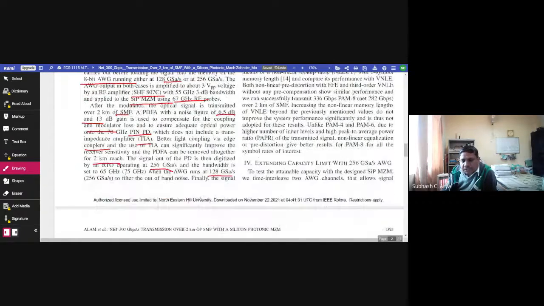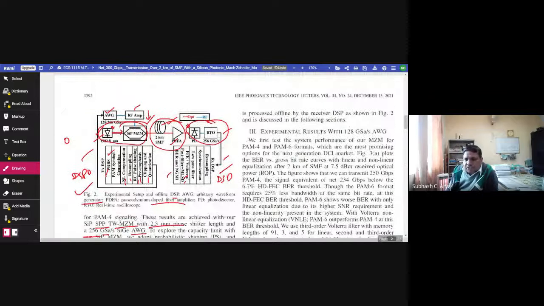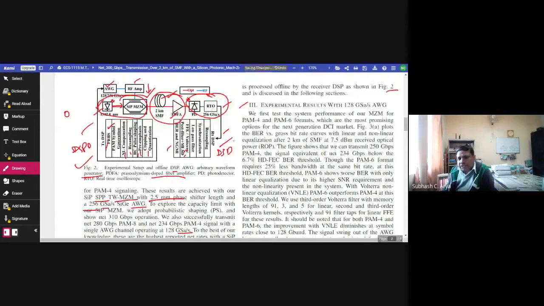Finally, the signal is processed offline by the receiver DSP as shown in figure 2 and is discussed in the following section. So this is the experimental detail.